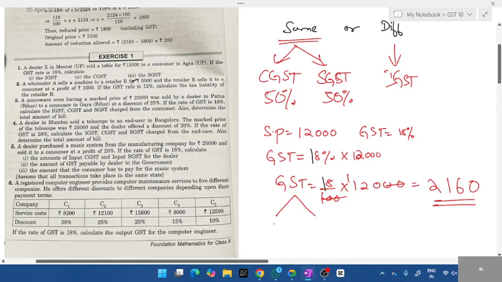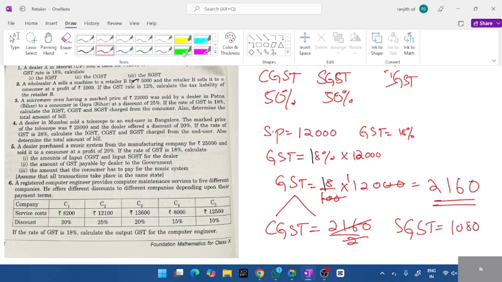Right? So what is CGST value? CGST is equals to 9% or 2160 divided by 2. SGST is equals to 1080.